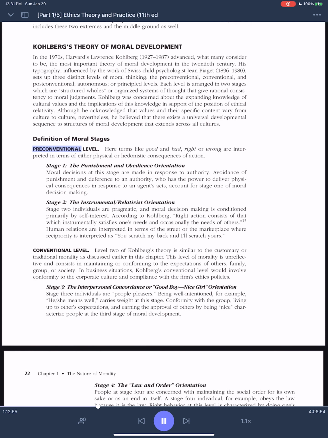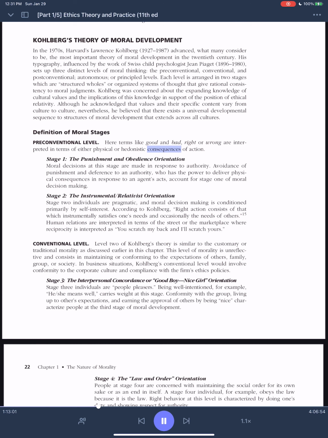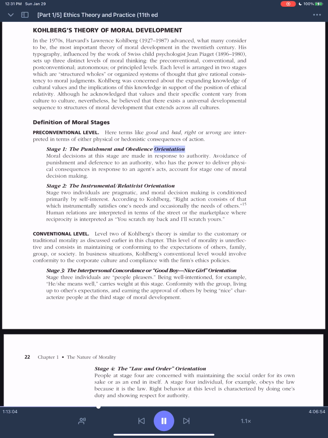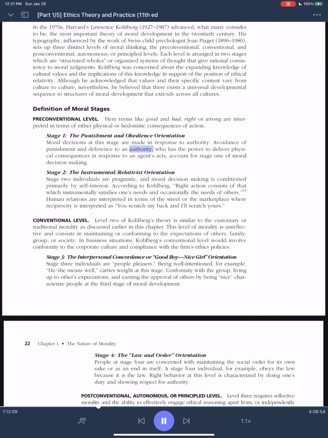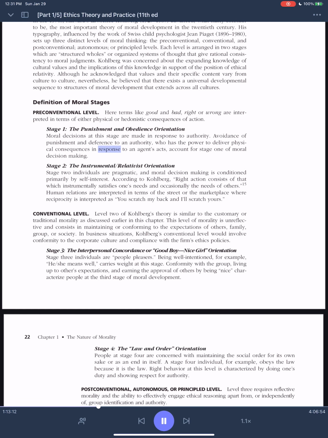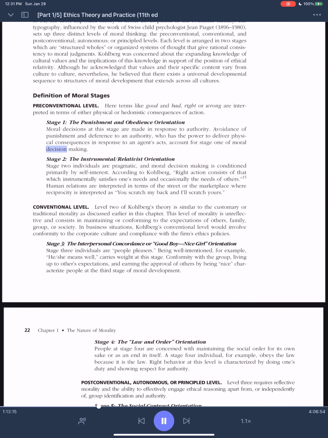Definition of moral stages. Pre-conventional level. Here terms like good and bad, right or wrong are interpreted in terms of either physical or hedonistic consequences of action. Stage 1. The punishment and obedience orientation. Moral decisions at this stage are made in response to authority. Avoidance of punishment and deference to an authority, who has the power to deliver physical consequences in response to an agent's acts, account for Stage 1 of moral decision-making.